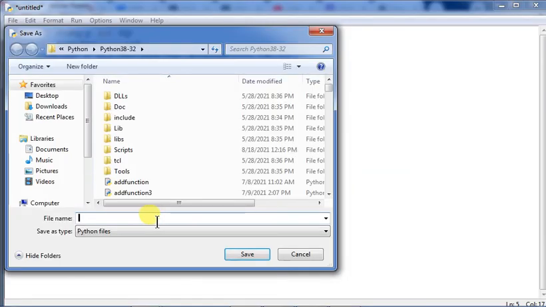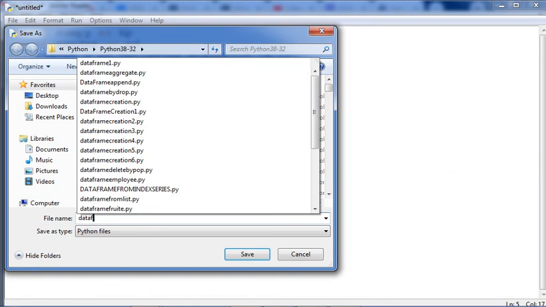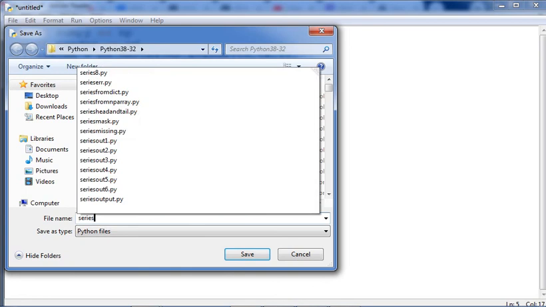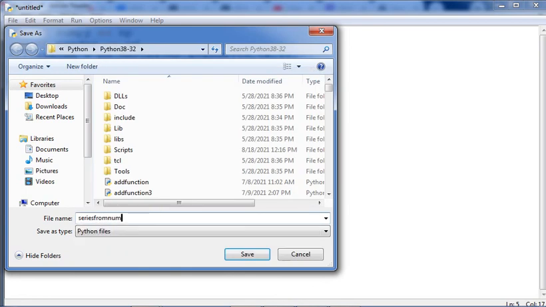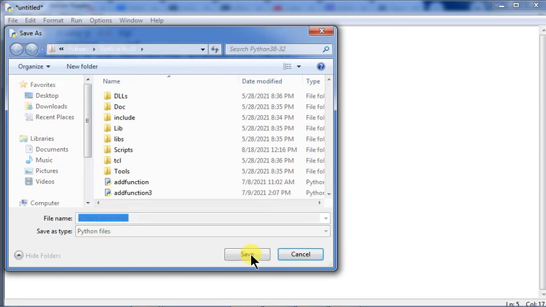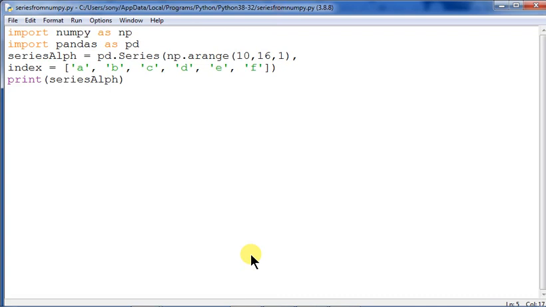Let us save it first of all, as data frame, series creation, series from numpy. I'm just giving the name series from numpy. All right, let us see now. An error will be generated. Let us see what error will be generated, so accordingly we can check it. Here it is wrong because the index has to be in the same line, because the bracket has been given out here.